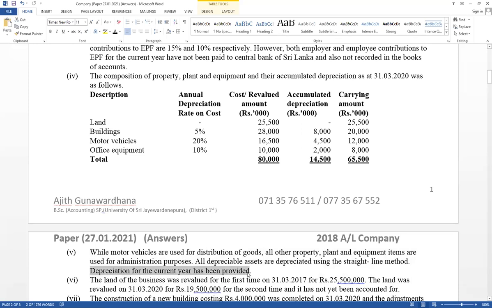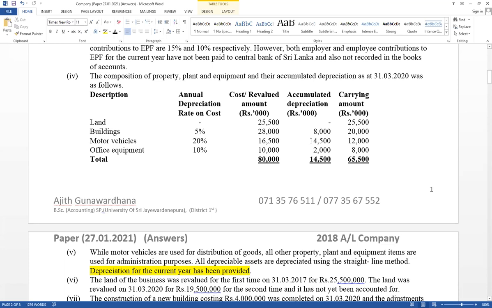Has been provided. Very important. Depreciation for the current year has been provided. It means annual depreciation was recorded. Therefore, think about accumulated depreciation. Annual depreciation recorded. And think about disposal also. For accumulated depreciation, there are two adjustment effects.